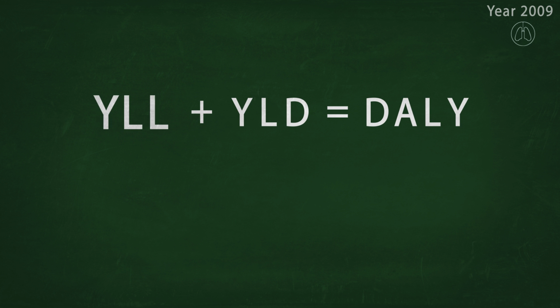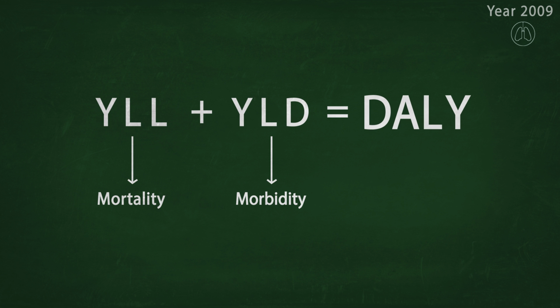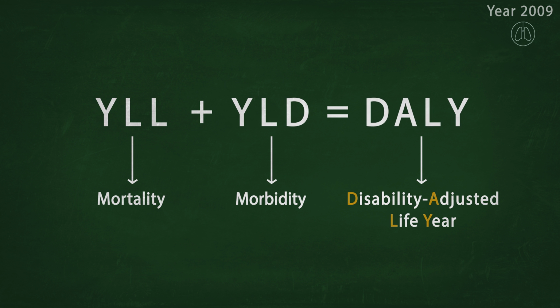The YLLs, which represent mortality by counting the years lost due to premature death caused by the selected disease, are added to the YLDs, which represent morbidity by counting years lived with the selected disease. The sum of these years results in the so-called DALYs, the disability-adjusted life years. A DALY represents a lost healthy life year.